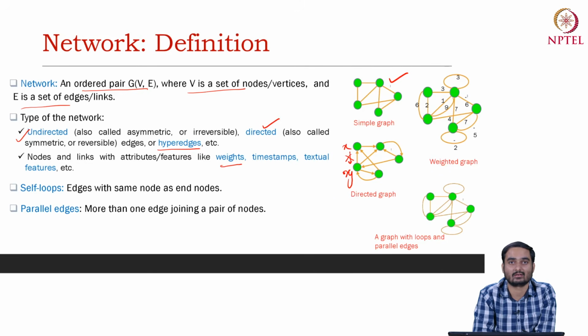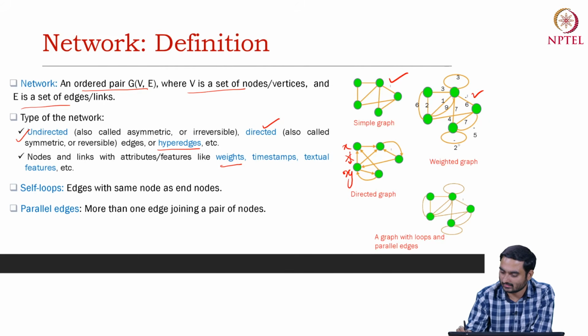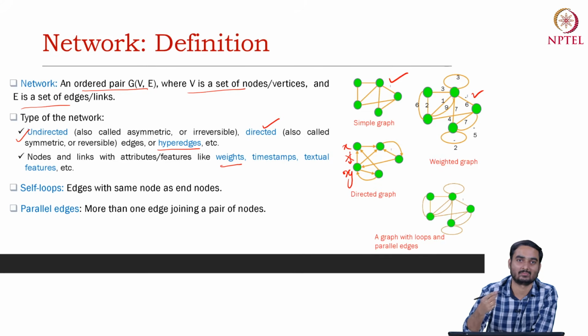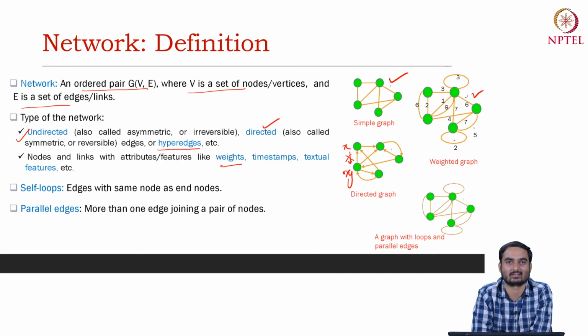You can think of weights as the strength of an edge. For example, if two users are interacting very frequently, you can think of the edge connecting these two users as having higher weight. As you see in this particular example, all the edges have some sort of weights. Weights are positive here, but of course depending upon the application, you can think of negative weights as well.